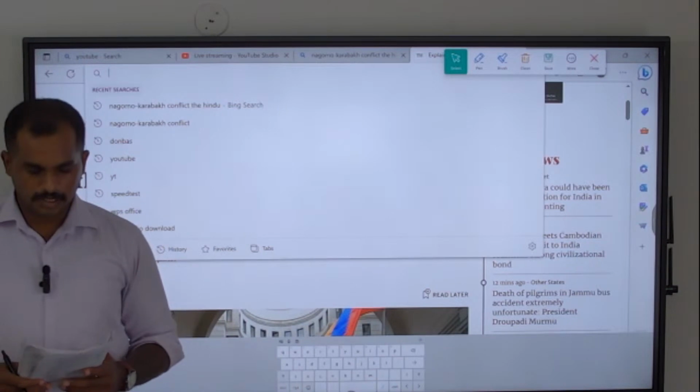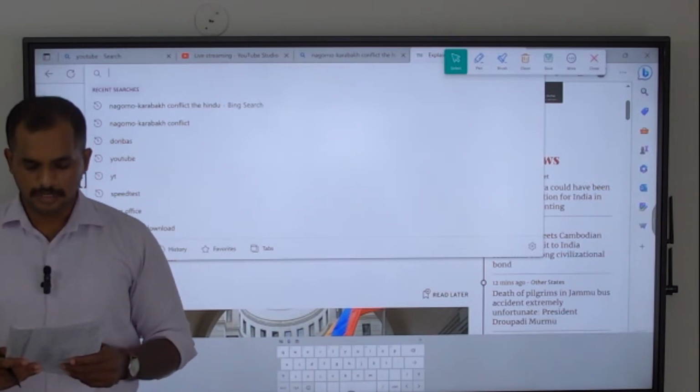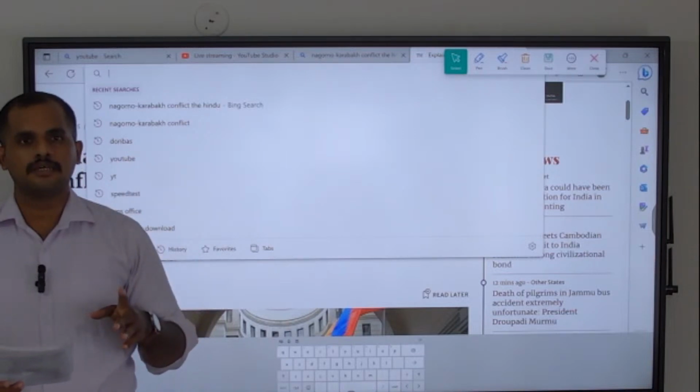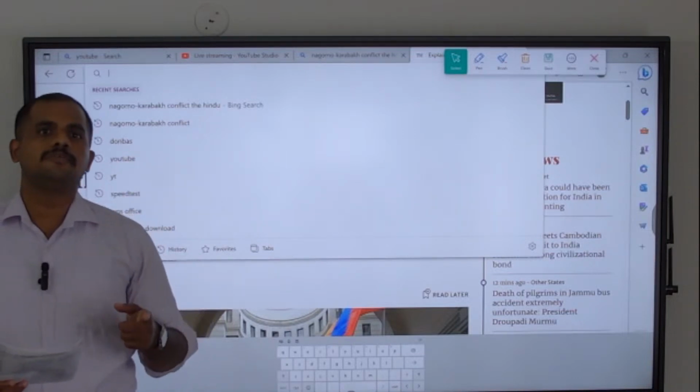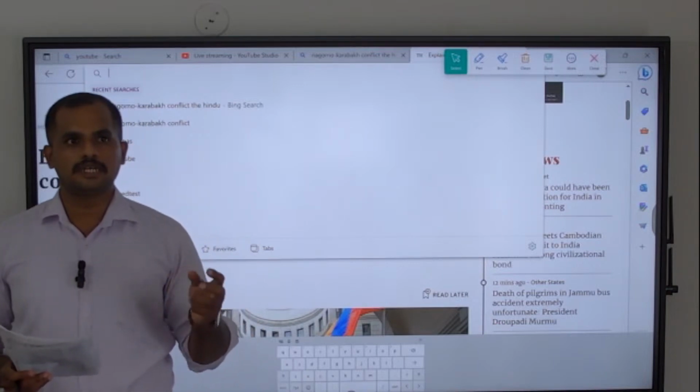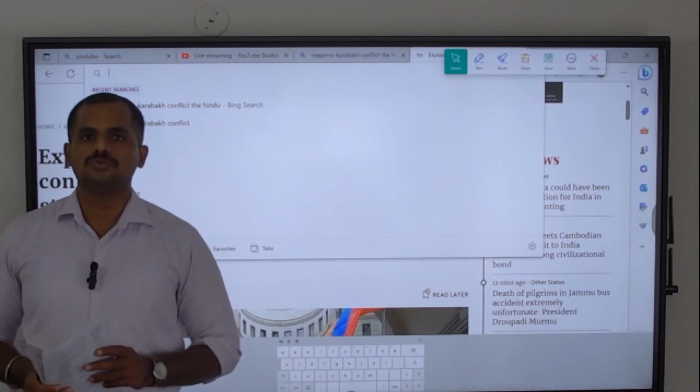Fourth question, it is a statement question. In that statement question we have to find whether both of the statements are correct, and in case both of the statements are correct, we have to find if there is any relation between the two.